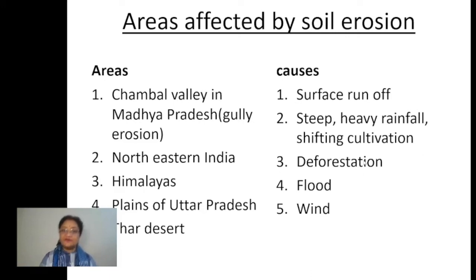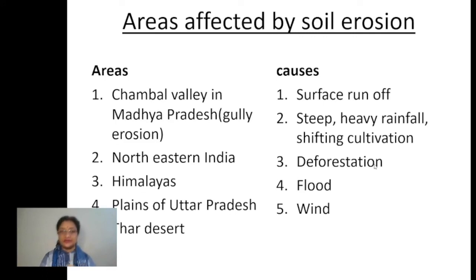Then floods, children, especially in the plain areas, the plains of Uttar Pradesh. When there is heavy rainfall during the rainy season, several rivers flowing through the plains carry a lot of water with them, and that leads to floods in the plains. That may cause the washing away of the upper layer of soil along with the water. So this is another factor.